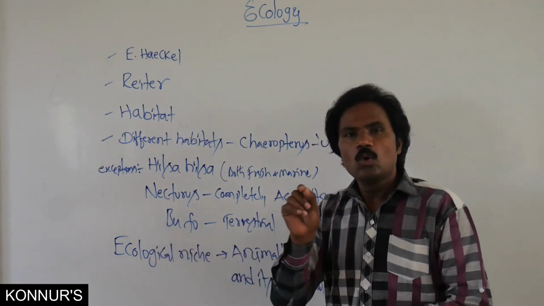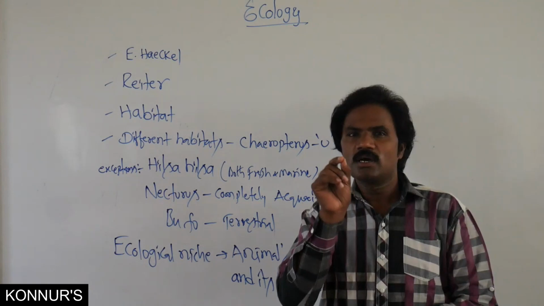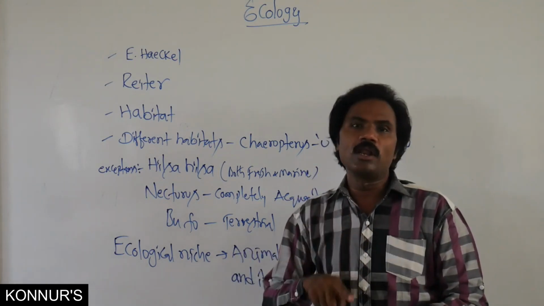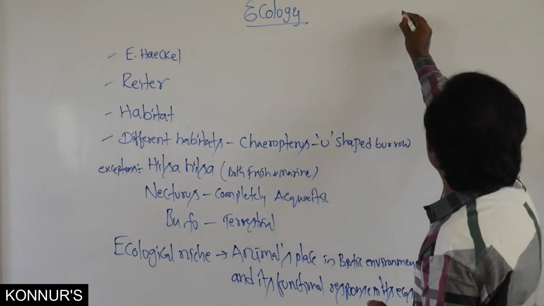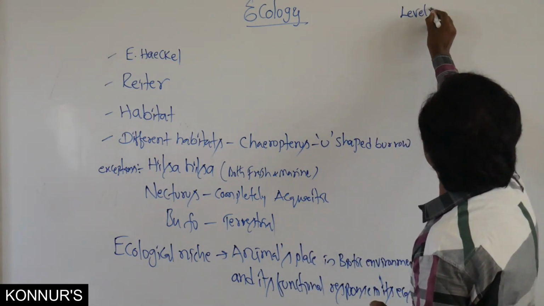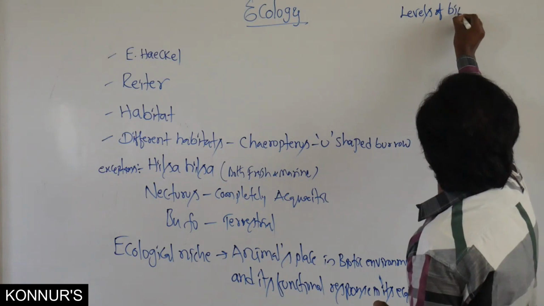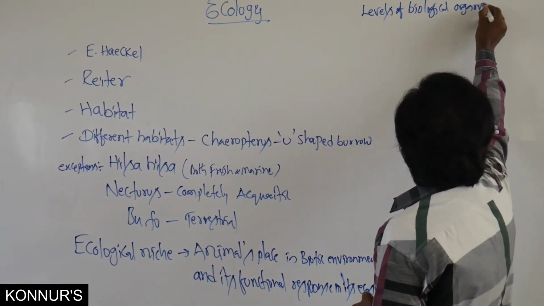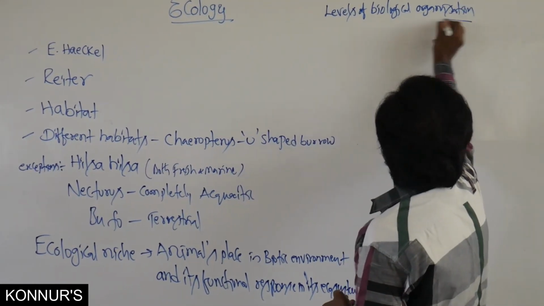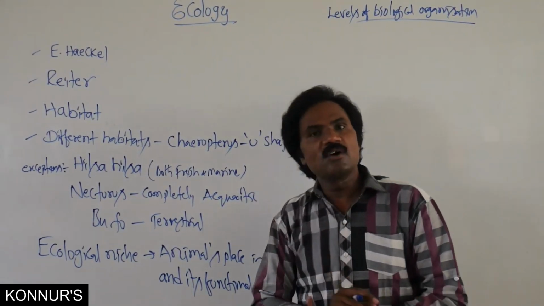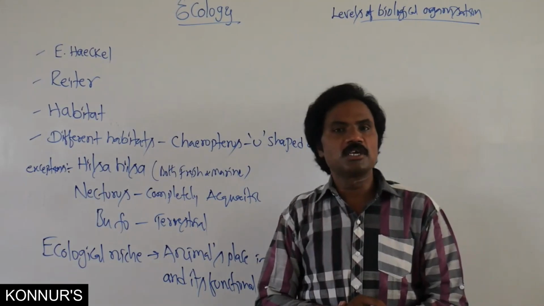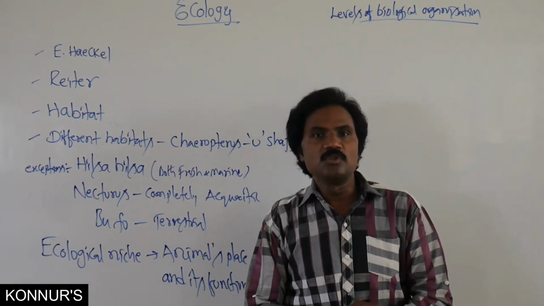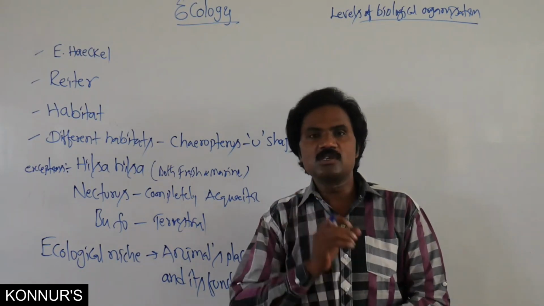Now, what are the levels of biological organization? Different levels are present.